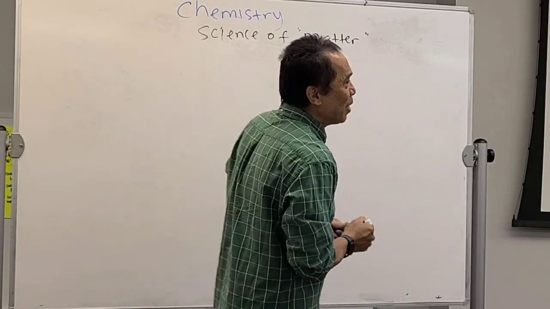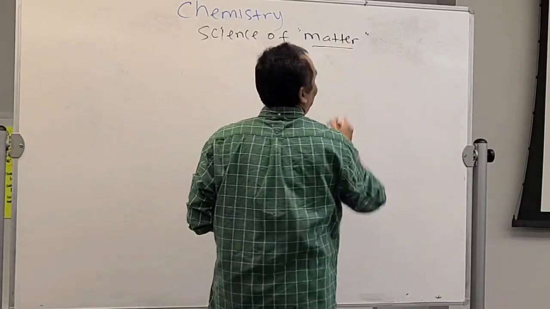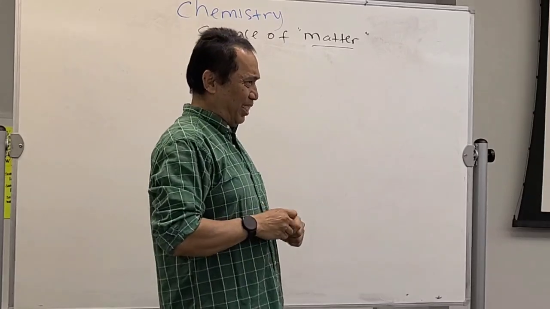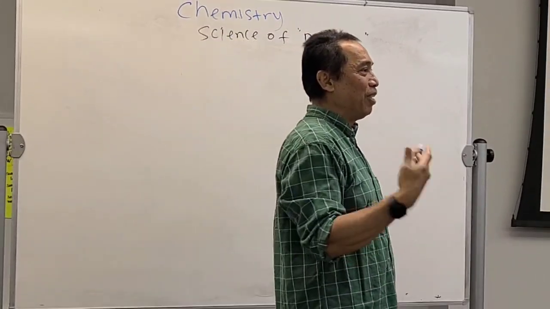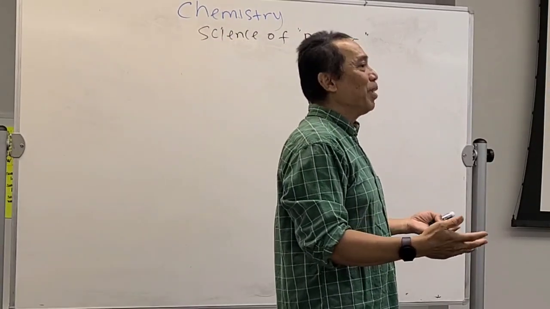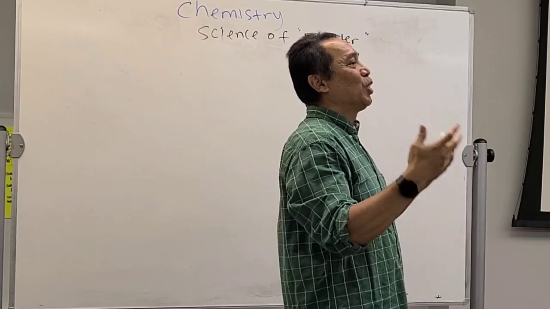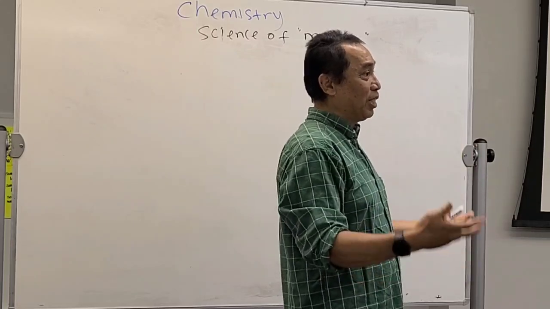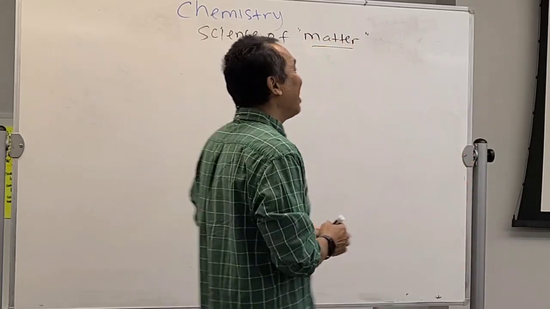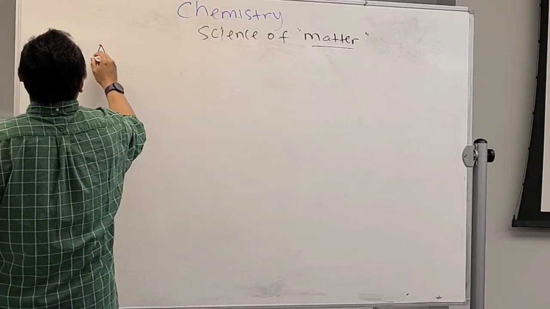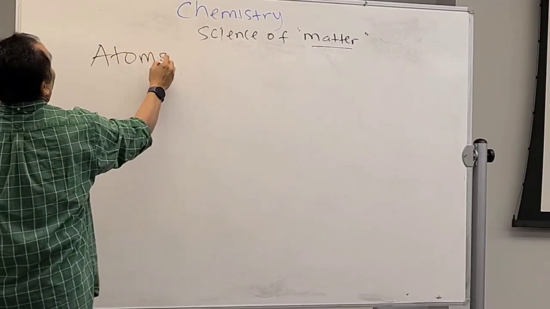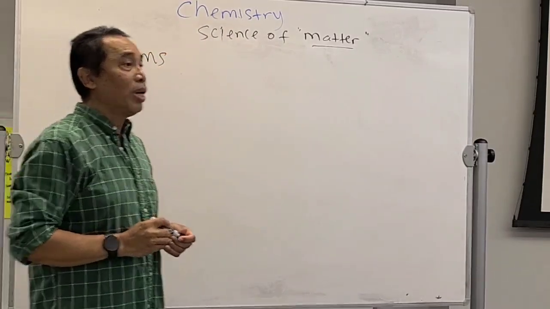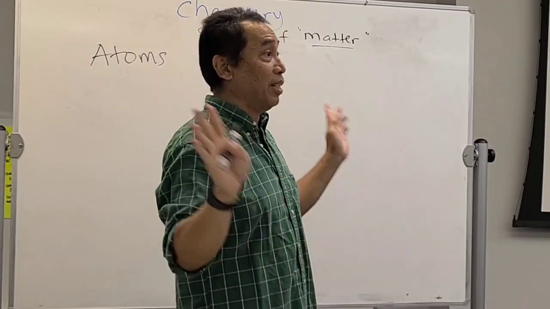In chemistry, we learn from the smallest unit of matter. Whether living matter or non-living matter, they will have the same smallest unit, which is called the atom. Atoms, the smallest unit of matter.